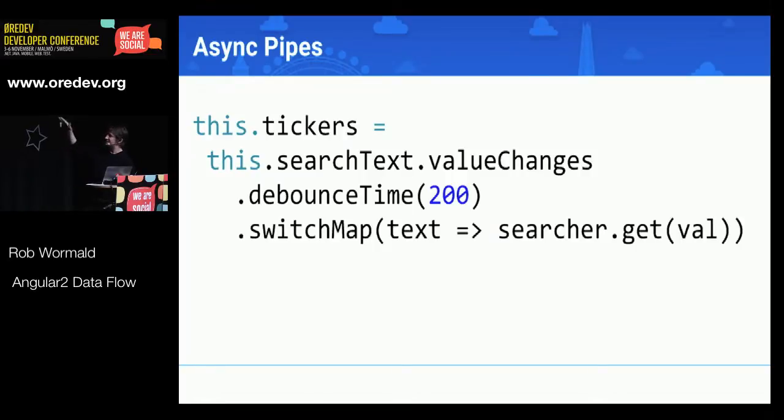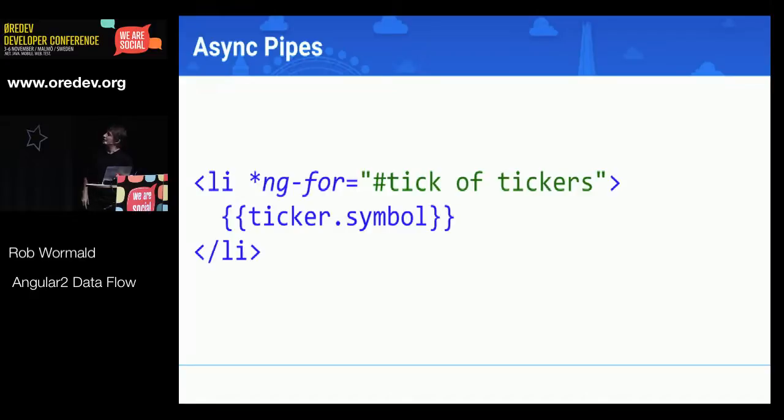So again, we've got this.tickers, which is effectively an observable of responses to our requests. And so this is our original syntax, and we've got this async pipe in Angular 2. This is built into the core. And so this async pipe will unwrap this asynchronous observable and then pipe those values into the view. This works for promises as well. So again, if you're not into observables, you can do the same thing with a promise. You can just do this.tickers is something that returns a promise, and this async pipe will unwrap it.